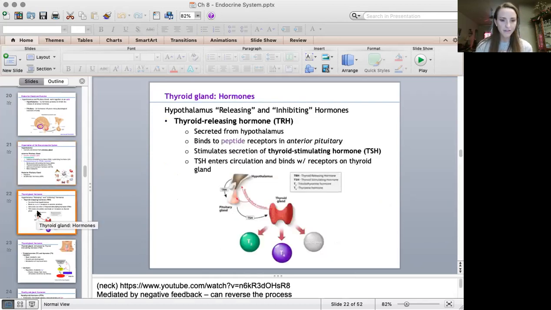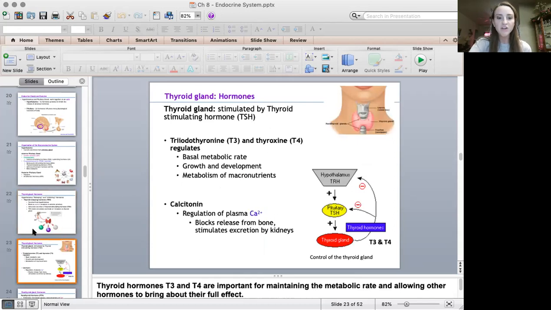Next is thyroid releasing hormone. You wrote about this on your assignment. You wrote about how the hypothalamus influences the release of these thyroid hormones. So just being familiar with that. You already wrote about it, so you should be well versed. And then knowing about T3 and T4, that those are the actual thyroid hormones.